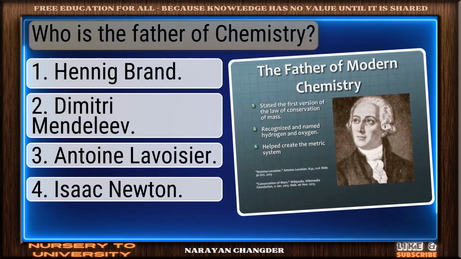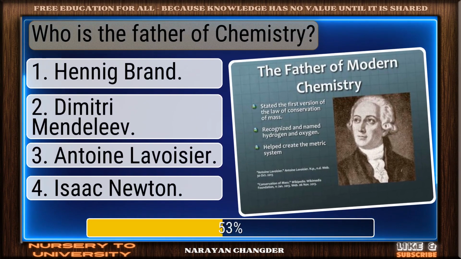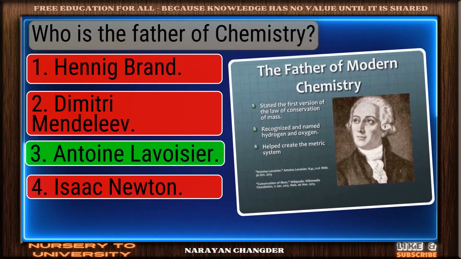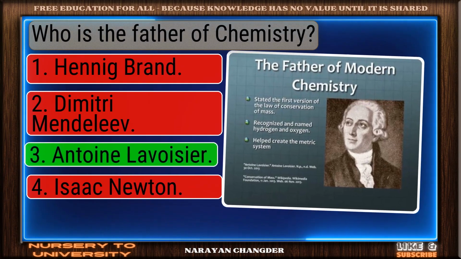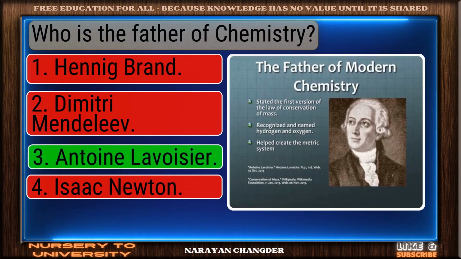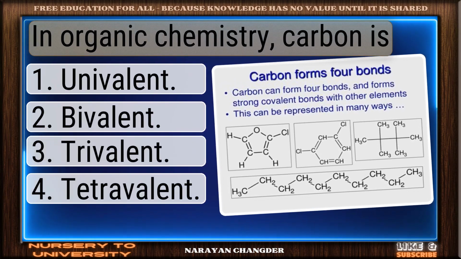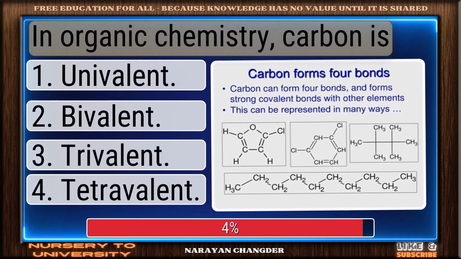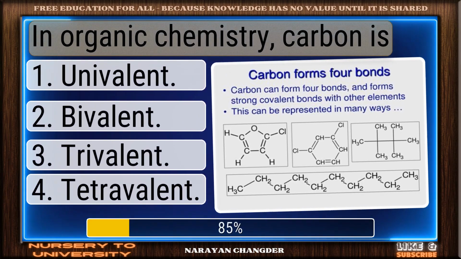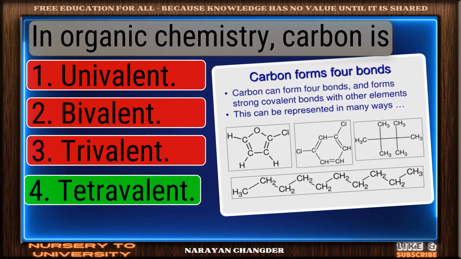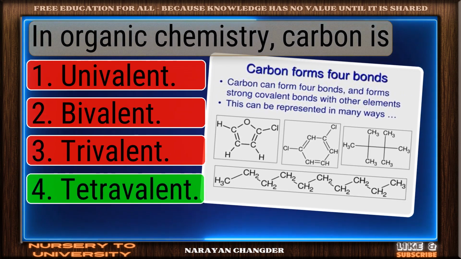Who is the father of chemistry? Good thinking. Antoine Lavoisier is the right answer. In organic chemistry, carbon is correct. Tetravalent is the right answer.